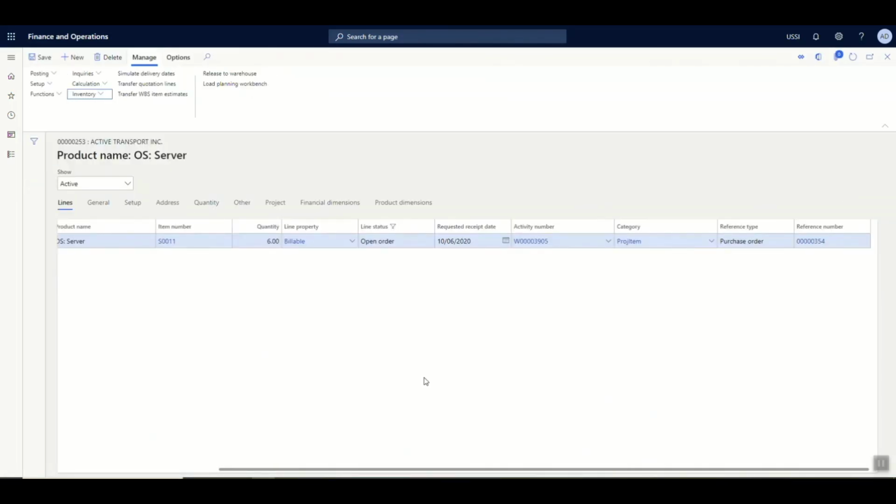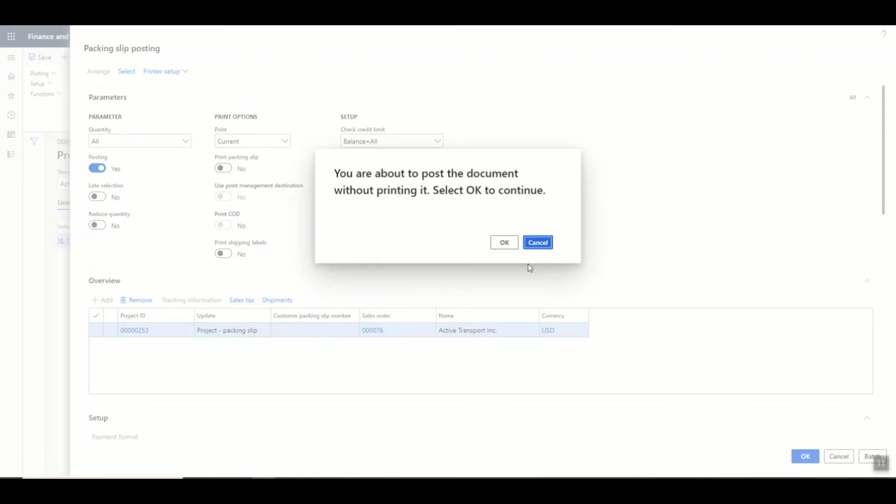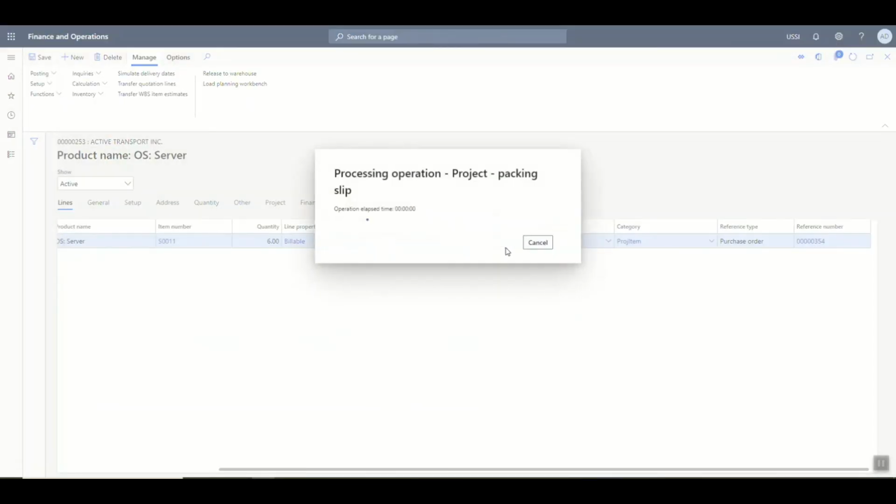Considering the fact that I created a purchase order directly for this particular item which needs to be consumed in the project, the system has reserved that stock specifically for this item consumption alone. What I can do for the system to consume this particular item is simply go to the posting and then create a packing slip, or what you call as a delivery note. You can say OK to proceed with the posting of this particular delivery order for project consumption.